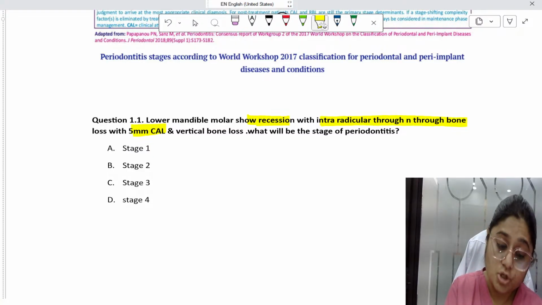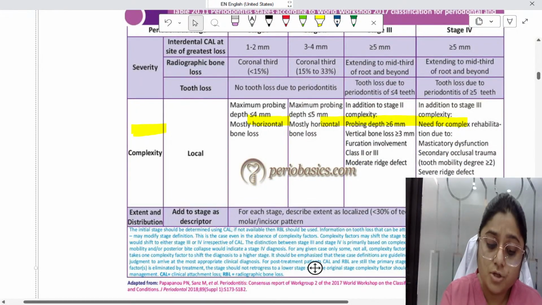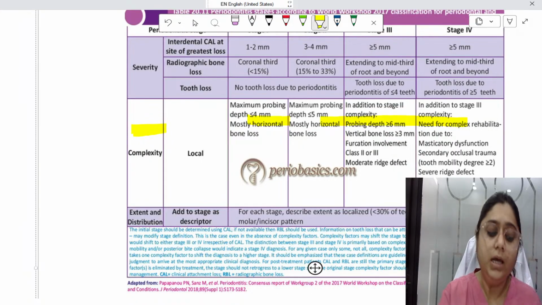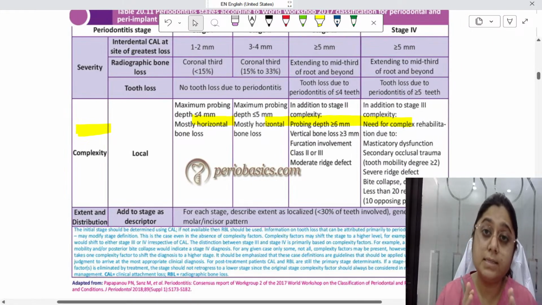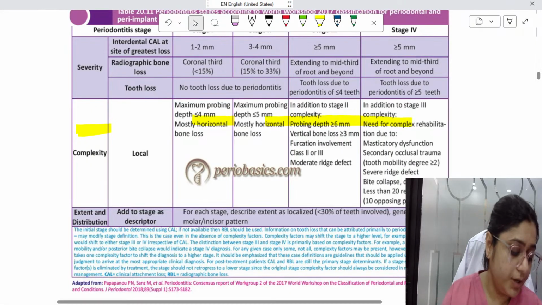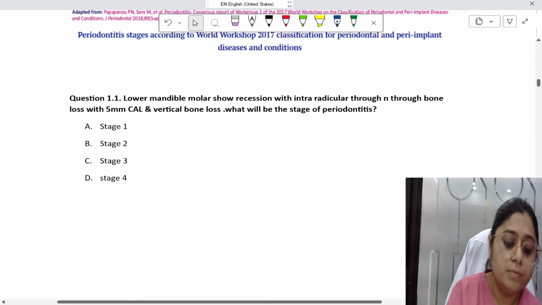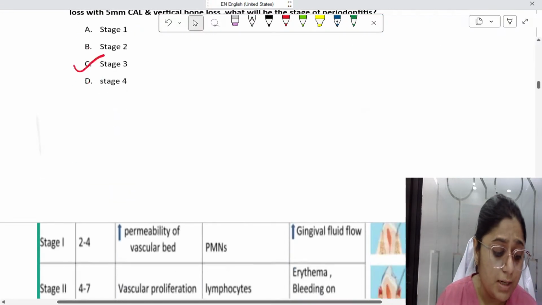There is recession also. So in this classification, though they have not given class 3 and class 4 separately, class 2, class 3 and class 4 furcation involvement will be considered in stage 3 only, guys. So the answer here will be stage 3. Okay. Now the next question.